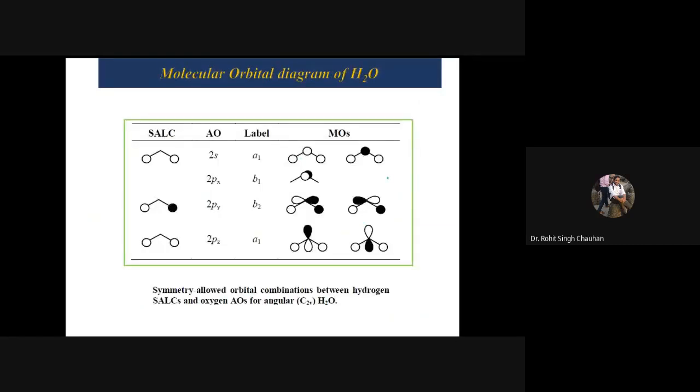Now the next job, simple. I'm constructing. I guess I'm having a time issue. Okay, I'm trying to finish it. Otherwise, I will start in the next lecture. Now see. There are two possibilities for the 1s in the case of the hydrogen atoms. One is in phase and another is out of phase, right? I have drawn it here.